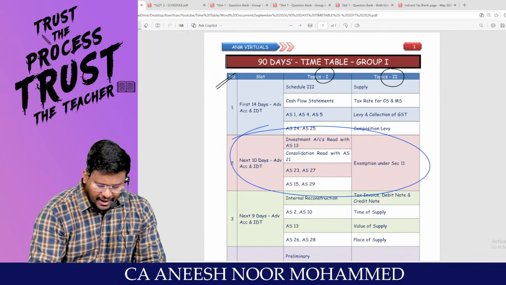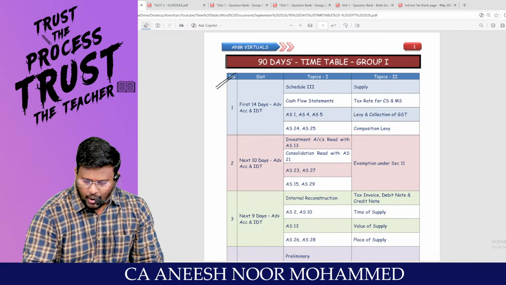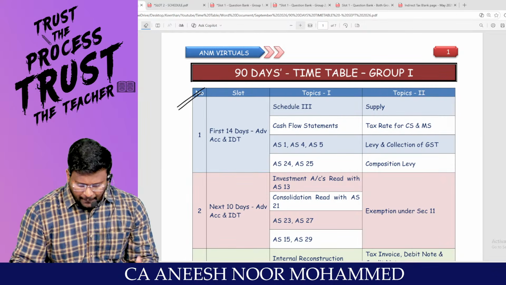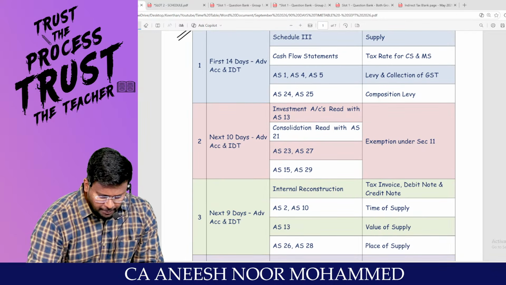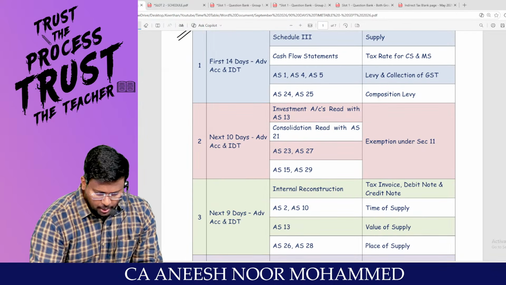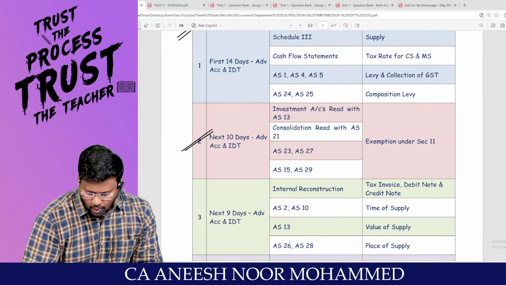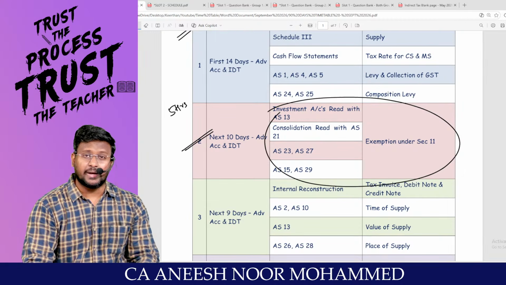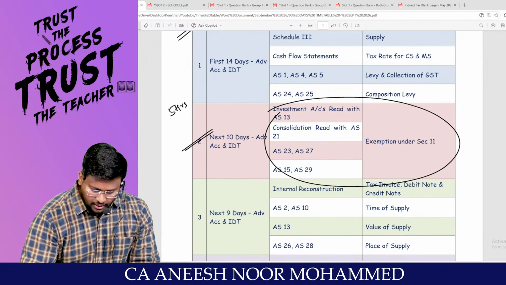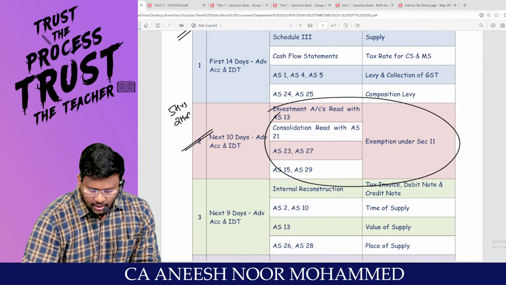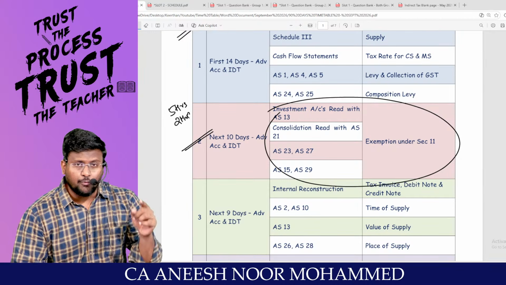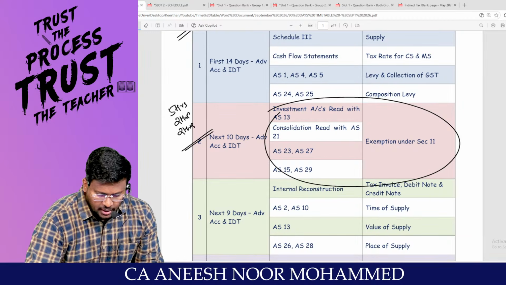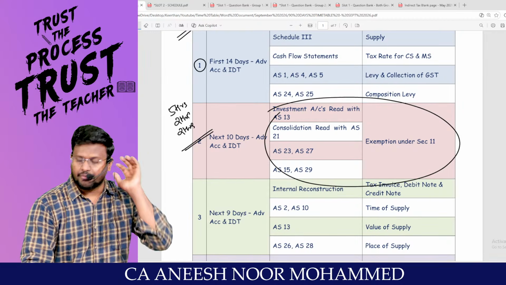When you are preparing the first slot, no assignment series will be there, only that area. When you are preparing the second slot, completing the next 10 days in group number 1, this topic you are supposed to complete. For that, nearly 5 hours you have to spend on the videos, then 2 hours on preparing what you are learning, and nearly 2 hours on part A cumulative revision.